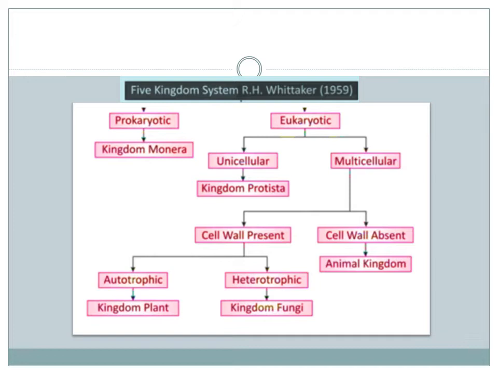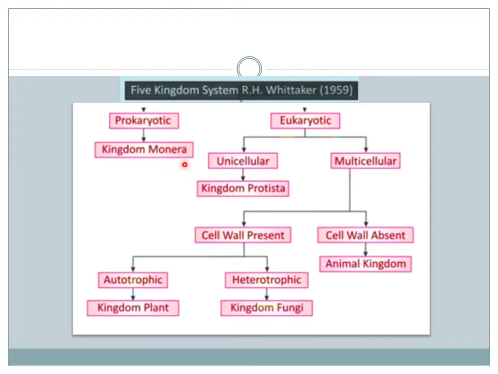Now let's understand, on the cellular basis, which type of cell is present. They have 2 categories, prokaryotic and eukaryotic. Only one kingdom contains prokaryotic cells, that is kingdom Monera.